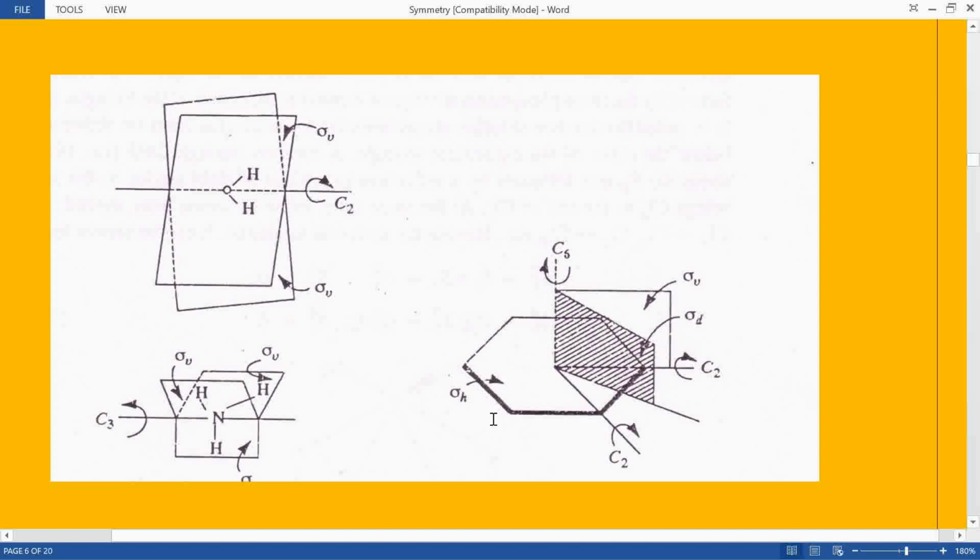And finally, you have sigma H, which is the plane of the molecule. If you cut this molecule into 2 parts, then also on both the sides you will have the symmetry. So these are the elements of symmetry in your water molecule, then ammonia molecule and benzene molecule.